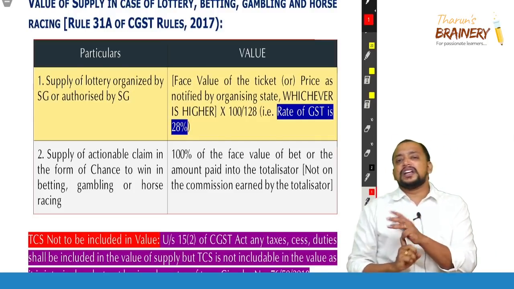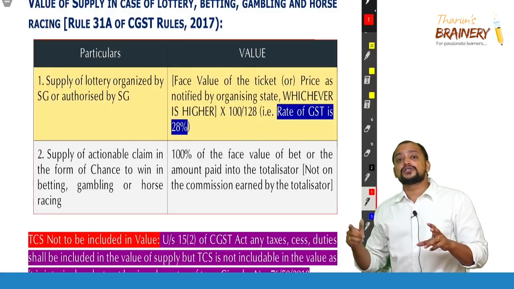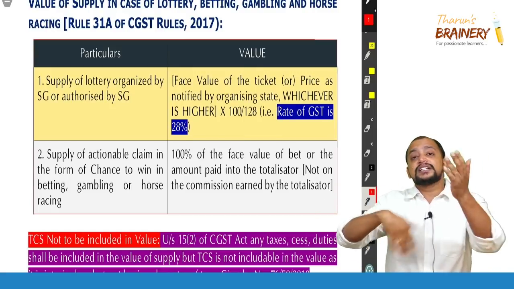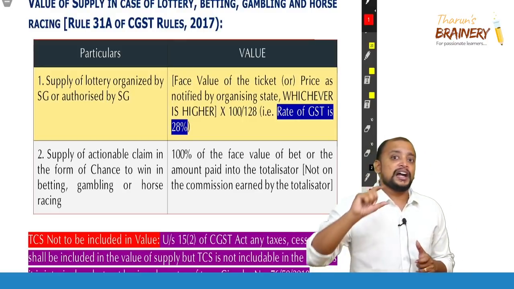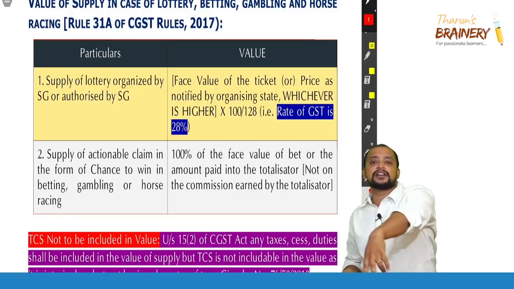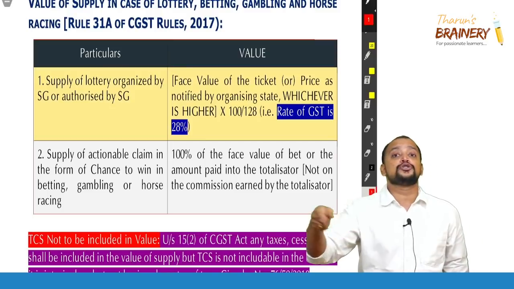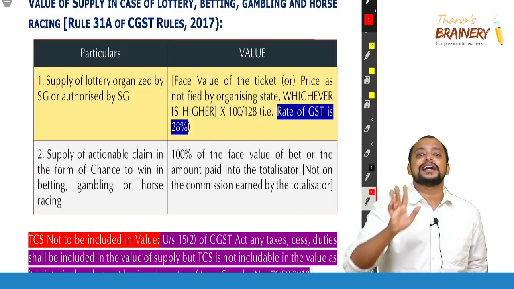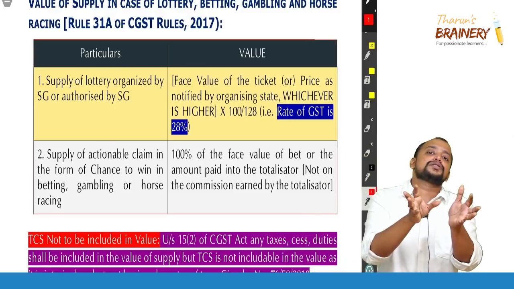In case of lottery, very simple. See what is the face value printed on the lottery ticket or the price notified by the state government. Whichever is higher should be taken. For example, face value 5,000 and price notified by the state government is 5,500. So we need to take 5,500 into 100 by 128, meaning that 5,500 should be assumed as inclusive of GST. So GST rate is 28%. If you take out the GST 28%, the balance amount is the value.